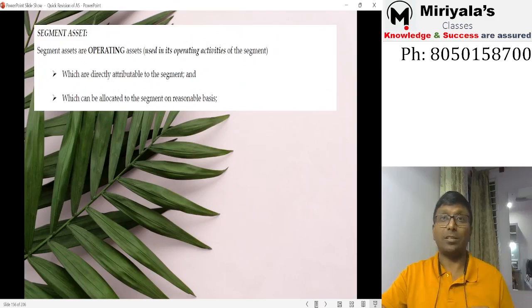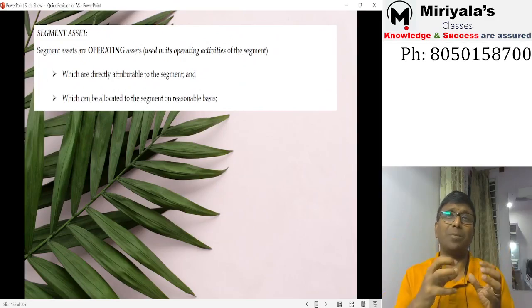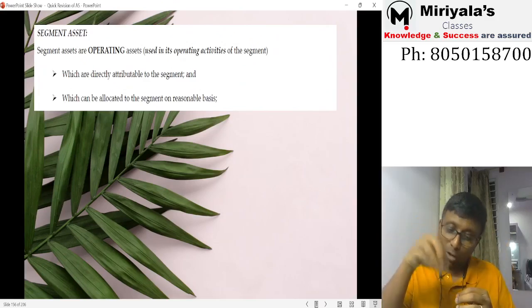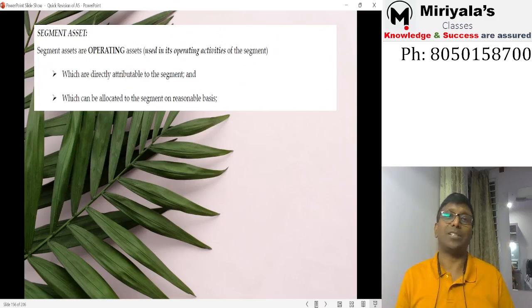Segment assets. What is a segment asset? The first line itself is more than sufficient. Segment assets are operating assets. Operating assets means the assets which are required to do the operations, and also those which are coming out of the operations.